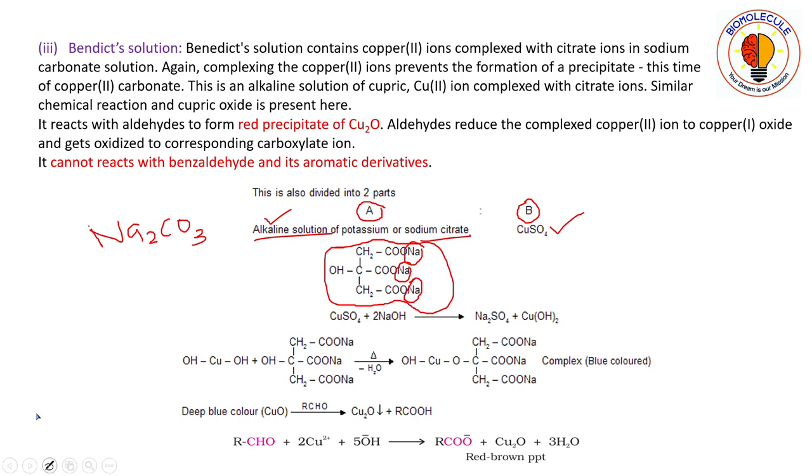Now see here, copper sulfate solution. Here they are showing NaOH, actually it should be Na2CO3, since it is mentioned here that citrate ions are in sodium carbonate solution. It should be sodium carbonate.